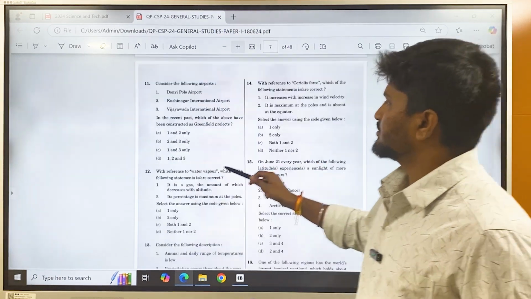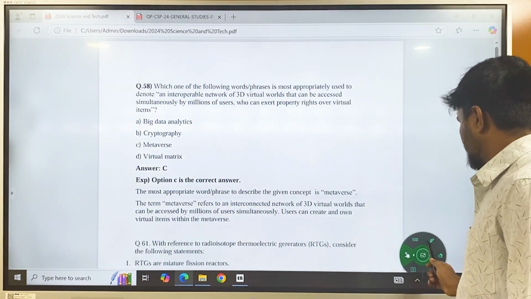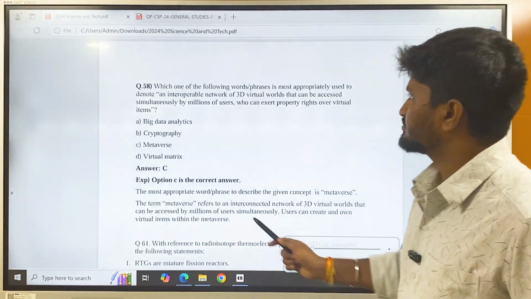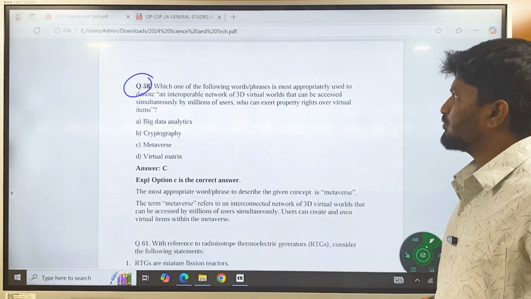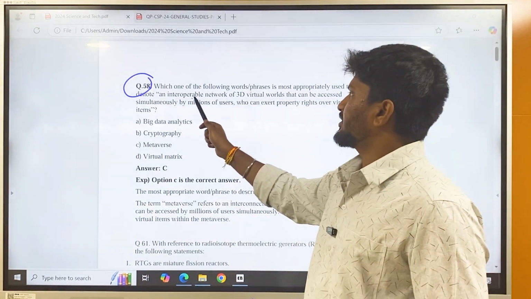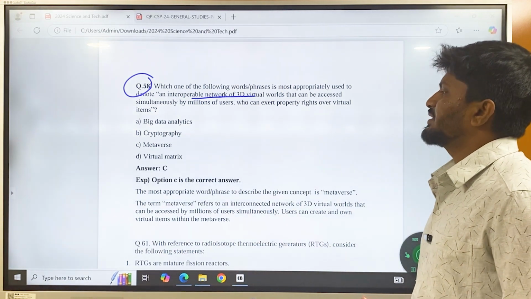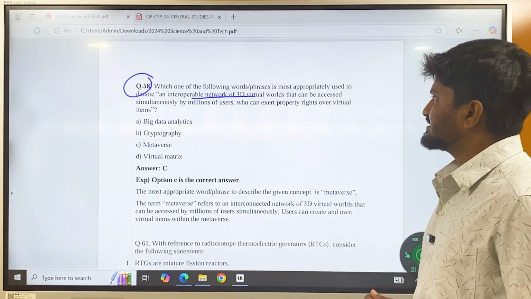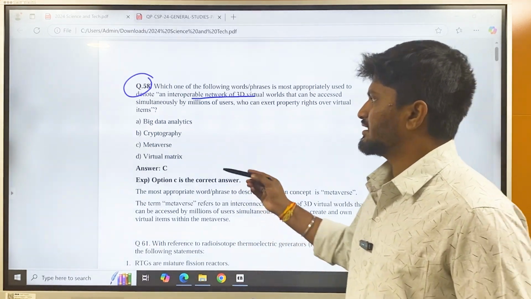I have already prepared the discussions. So question number 58 is the first question. It says, which one of the following words or phrases is most appropriately used to denote an interoperable network of 3D virtual worlds that can be accessed simultaneously by millions of users who can exert property rights over virtual items. Okay, so let's see the options.